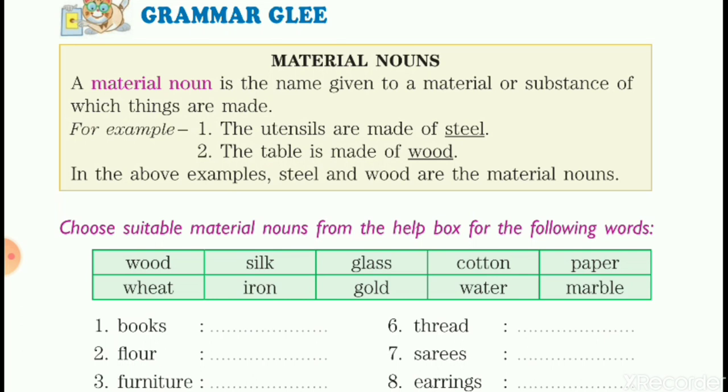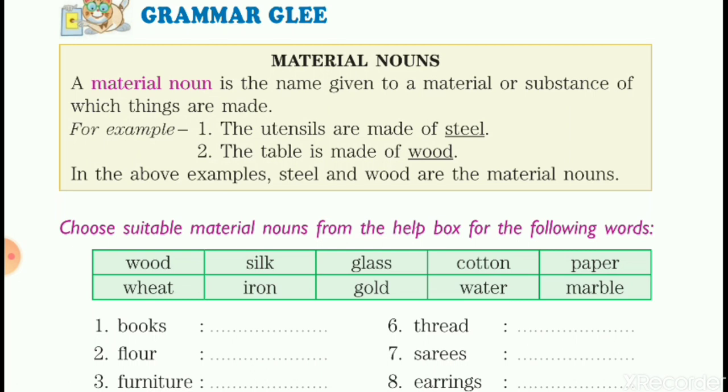Okay, you tell your mother to give you a glass of milk, isn't it? Now the glass in which she gives you milk, that's made up of steel, isn't it? So steel is again a material. Then you're sitting on a stool or a chair, that's again made up of plastic or wood. That is again material. And your mother is wearing beautiful gold earrings in her ear, isn't it? That gold is again a material. So all the things which are made up of material, which you can touch, you can see, are material nouns.